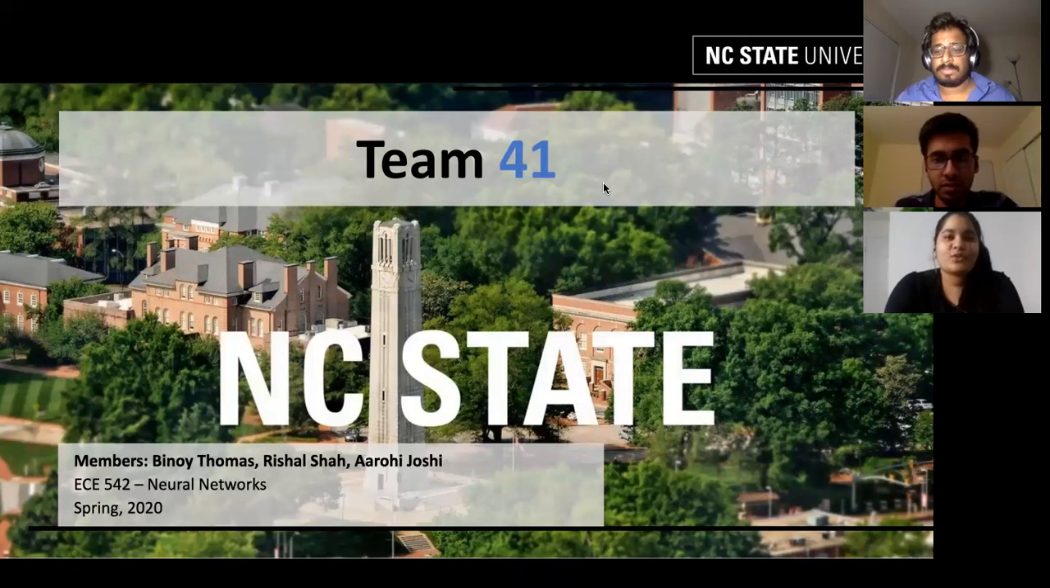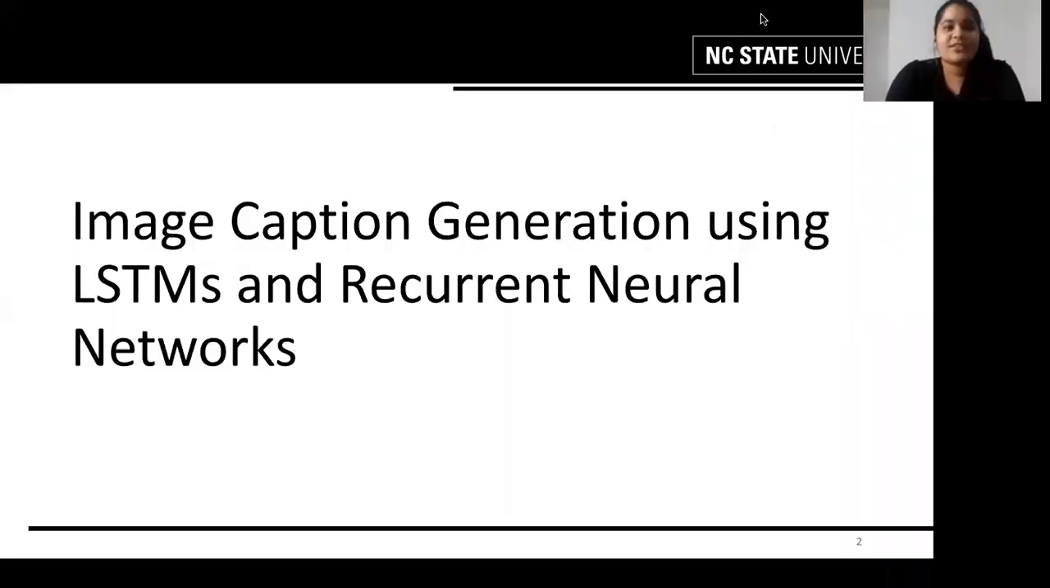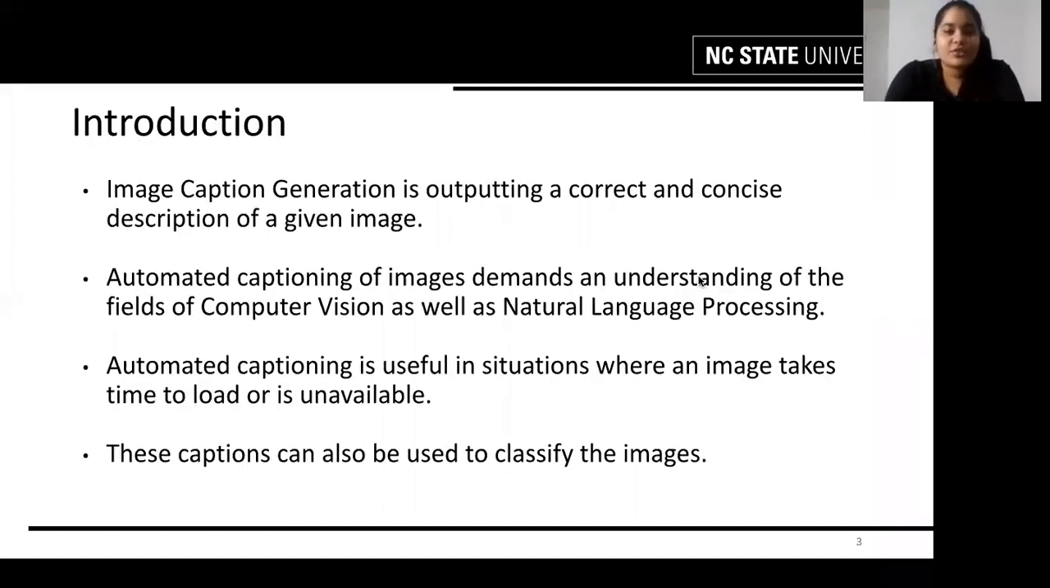The topic that we have chosen for this project is image caption generation using LSTMs and recurrent neural networks. As the name suggests, the task of image caption generation is basically getting a correct and clear description of what is happening in an image once it's presented. So, this task of caption generation demands the knowledge of computer vision for understanding the ongoings of an image and the knowledge of natural language processing for generating human readable captions.